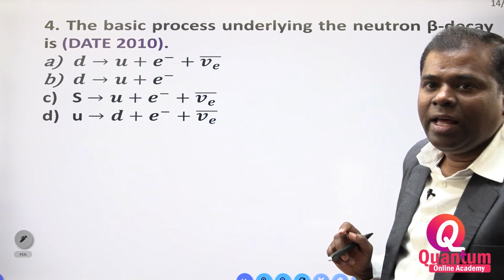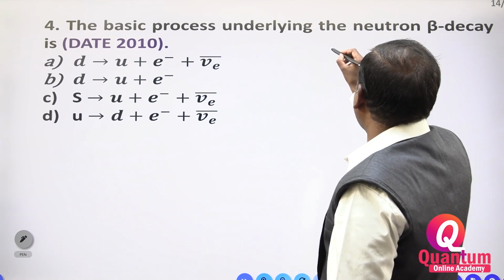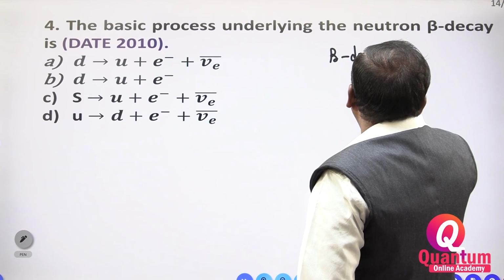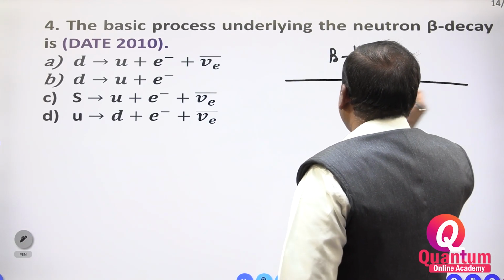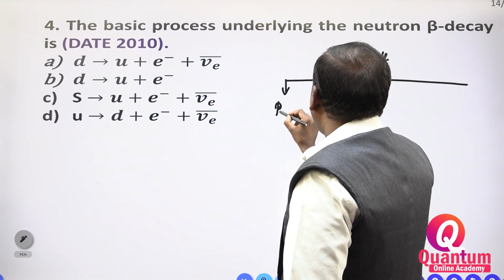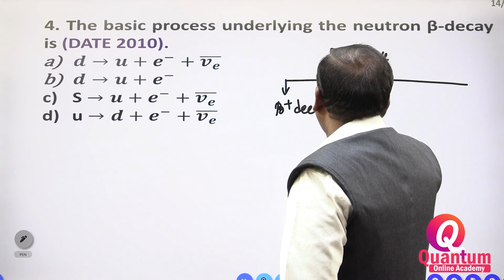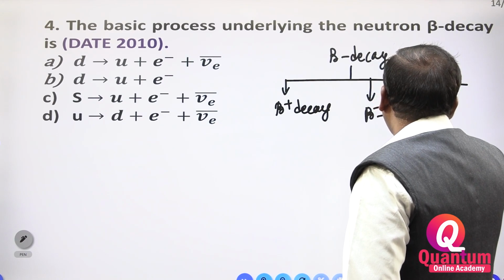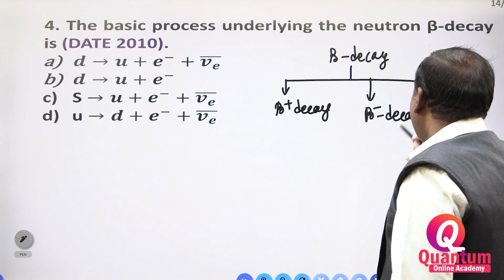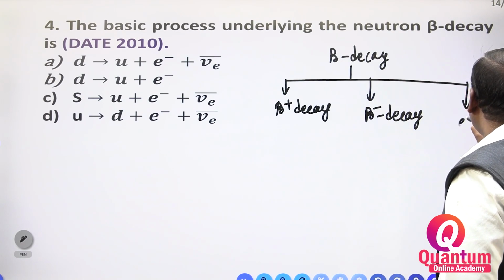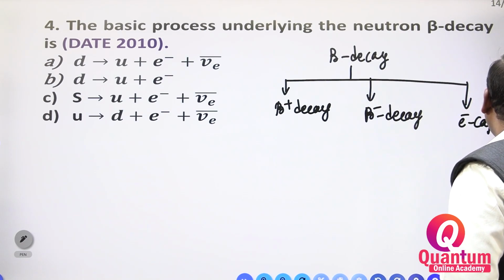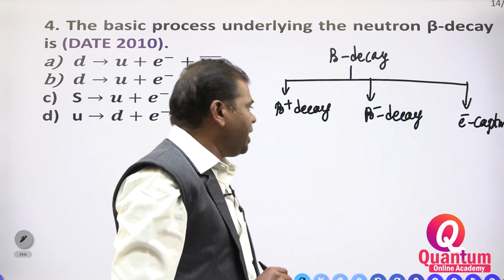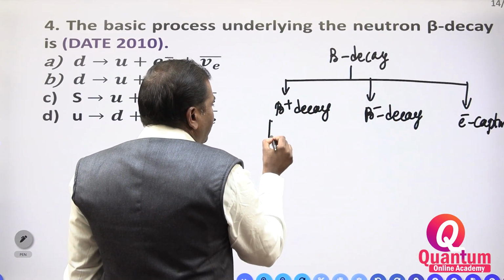There are three varieties of beta decay. Suppose you have to take a beta decay: how many varieties are there? Three. One is beta plus decay, which is positron decay. The next one is beta minus decay, which is electron decay. The third one is electron capture.